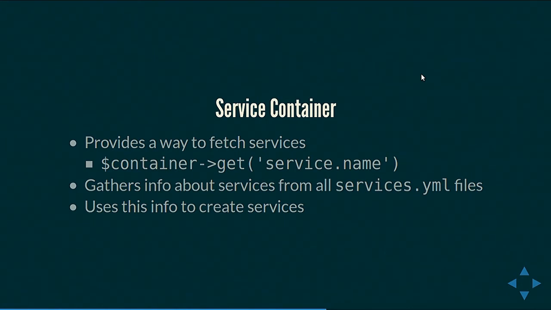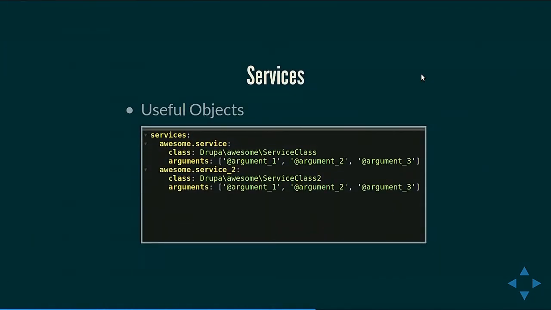When the service container is created, it gathers the list of all services that are defined in all the services.yml files. Again, just like routing.yml, these can be defined by Drupal core, Drupal contrib modules, or your own custom modules. The service container then uses the info from those services.yml files to create these services. So for example, in this example, we have this service, we have class and arguments, and this information is used by the service container to create those services.